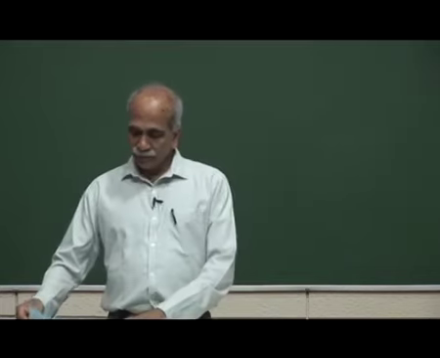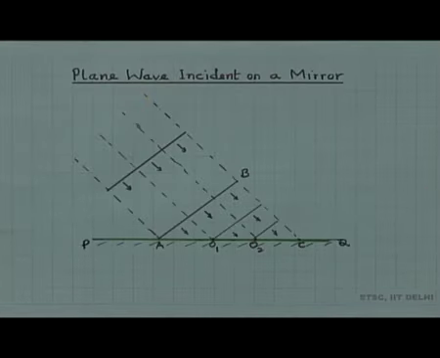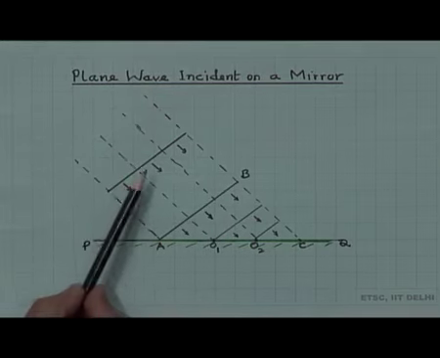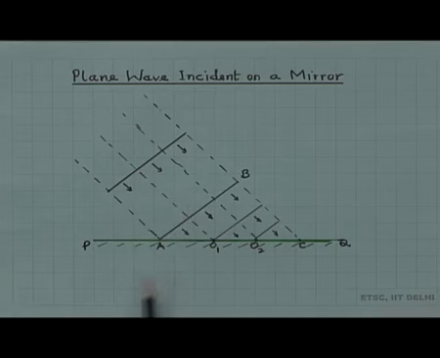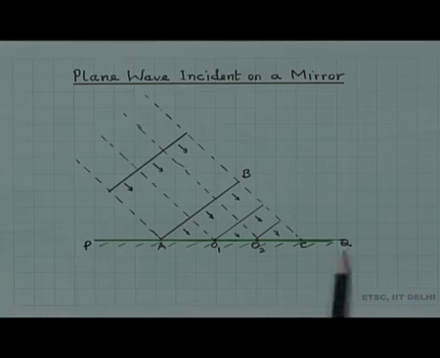So, here is a plane wave incident on a mirror. What is being shown is a beam of light which is incident here, and these are plane wavefronts, incident on a mirror. P q is the surface of a mirror.